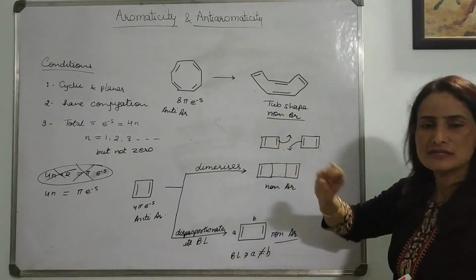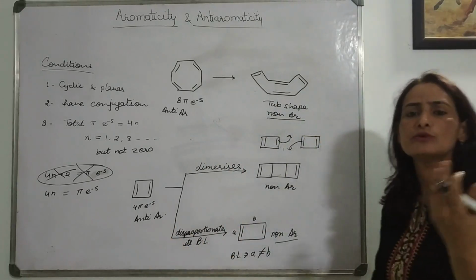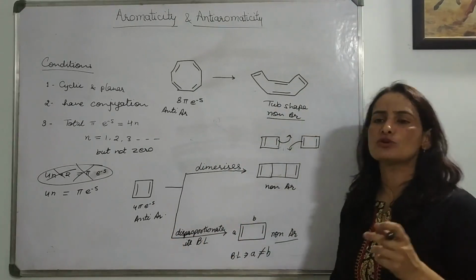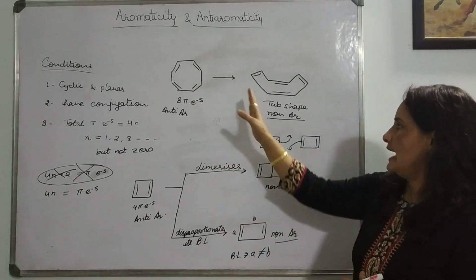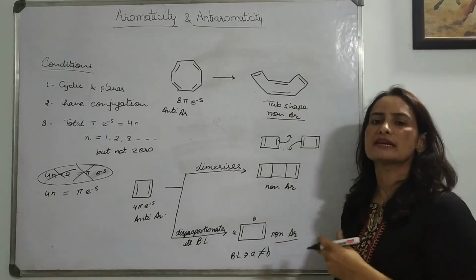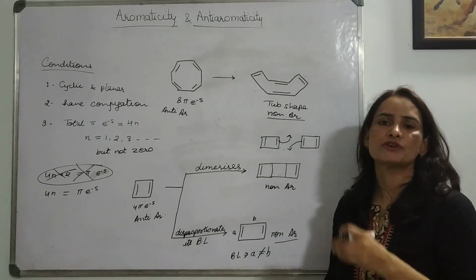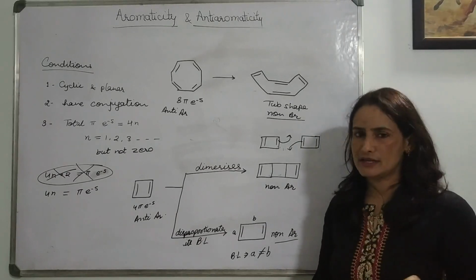With these examples you can have an idea. These two are very important cases in which a molecule changes itself to be a little more stable and to come out of anti-aromaticity. So this is a clear idea that anti-aromaticity is a highly unstable situation. No molecule wants to be anti-aromatic.